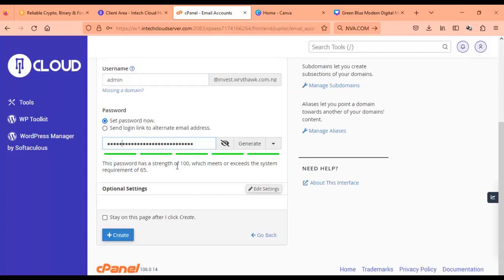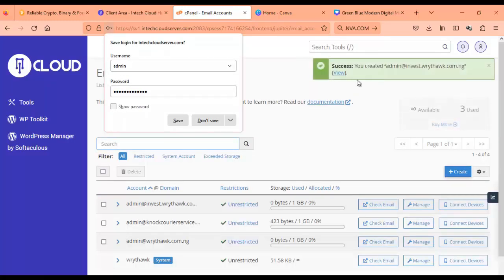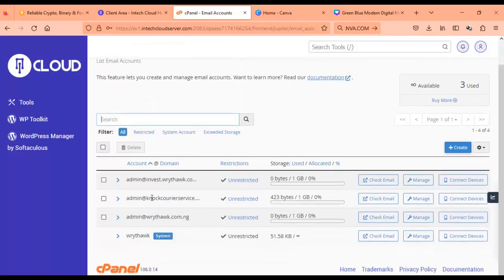Then I'll save. So you can see that the email I've created is admin@invest.writeoff.com.ng. If you have created the email, look at it right here. So that's how to create an email for a particular domain.